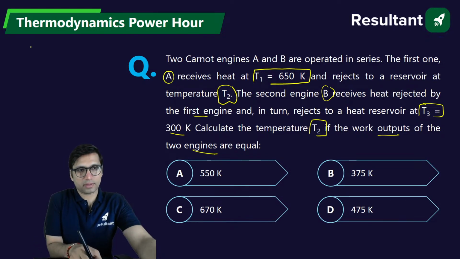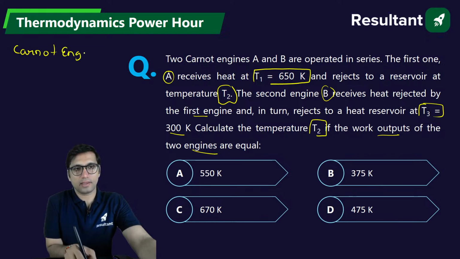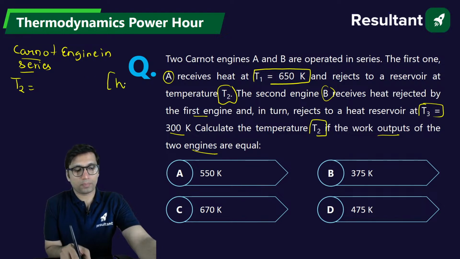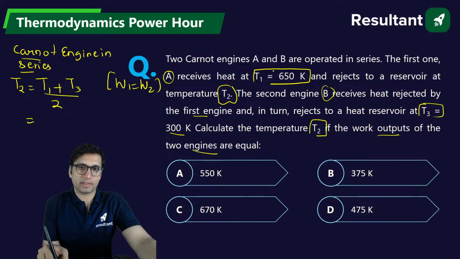So we have discussed this thing. If Carnot engines are kept in series, and also if work output becomes equal, then intermediate temperature will be just the arithmetic mean of these extreme temperatures.